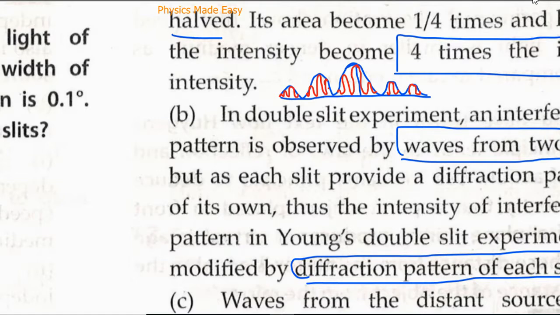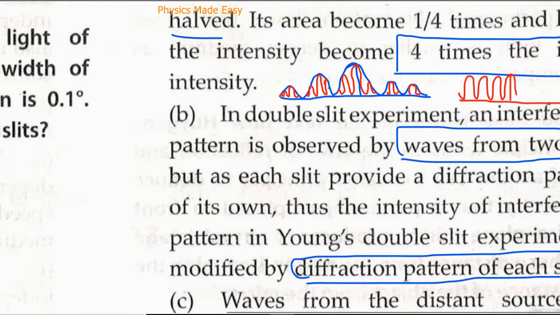Now for the single slit, this is the diagram for only interference. In case of interference, the height of fringes, or the brightness of fringes, is the same. And in case of the diffraction pattern, it goes on increasing.